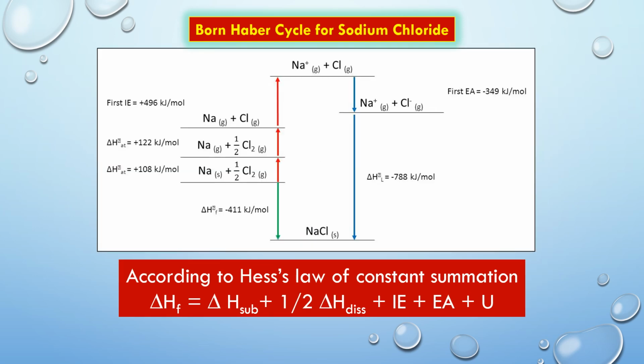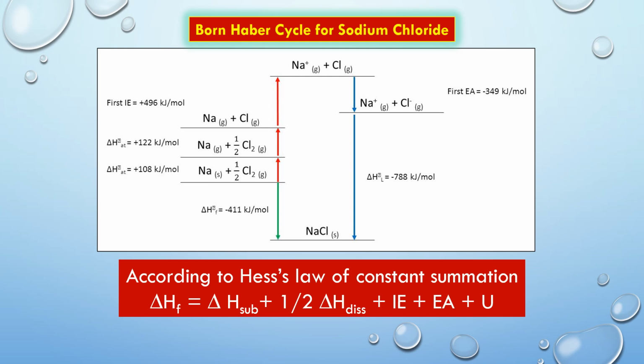Delta H sublimation of sodium is 108.5 kJ per mole and delta H dissociation for chlorine is 243 kJ per mole. Ionization energy of sodium is 495.8 kJ per mole.